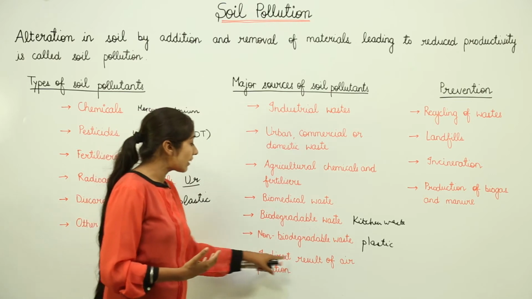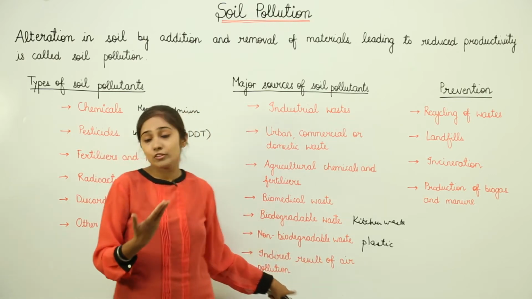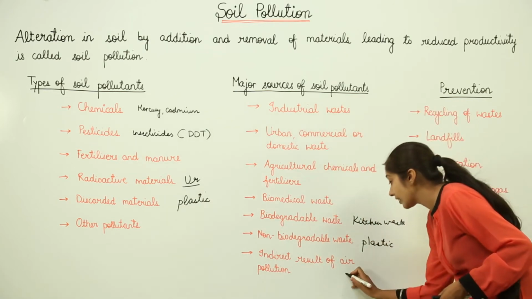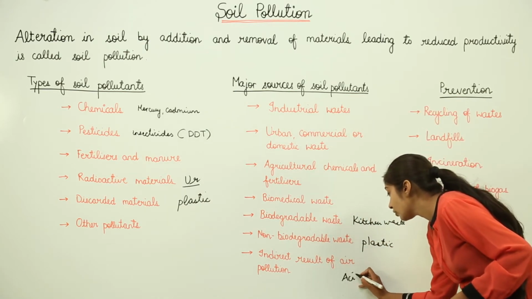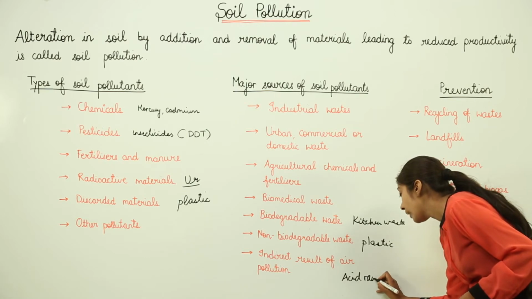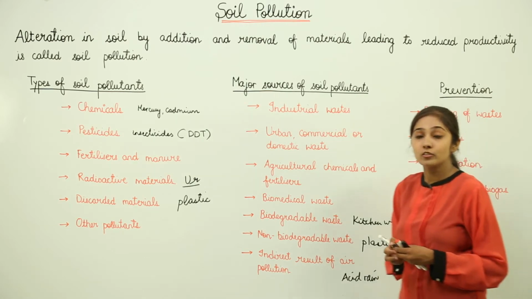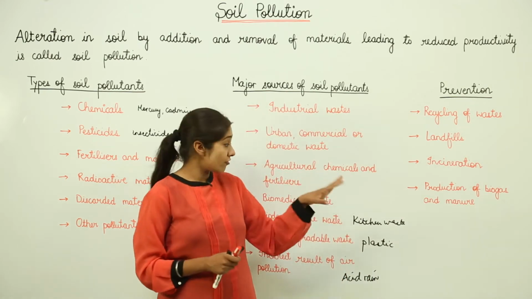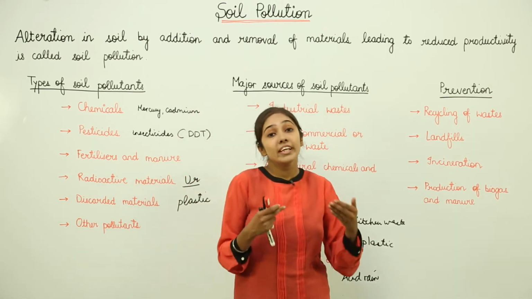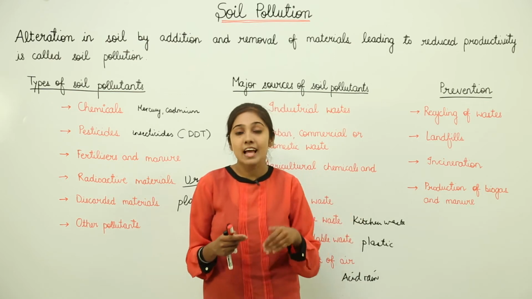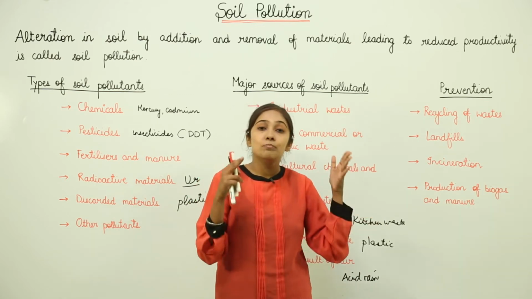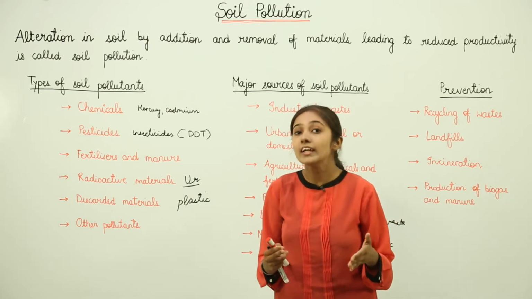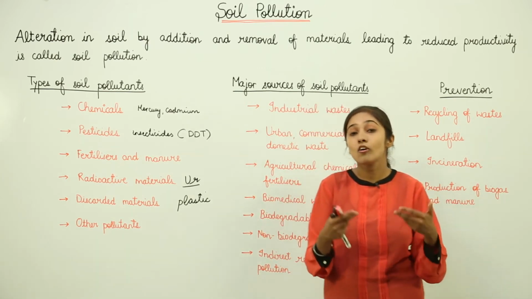Then we have the indirect result of air pollution that we have discussed in the case of acid rain. So you can mention here acid rain. It is also an indirect result of air pollution. How? When acid rain falls, it enters into the soil profile. This leads to the entry of acid, right? So the pH is going to be reduced because acids have a lower pH. So the pH of the soil changes, which alters the properties of the soil, leading to decreased fertility of the soil.